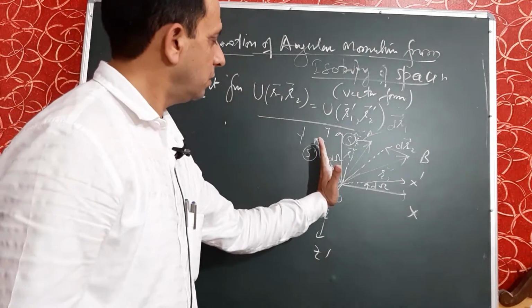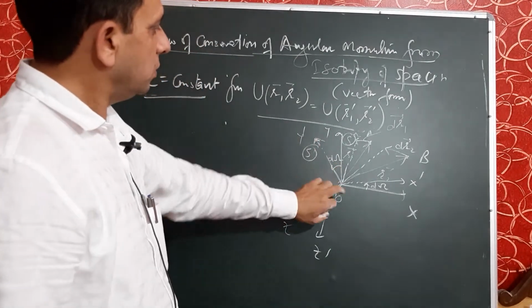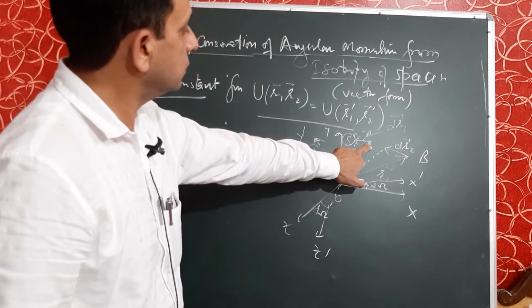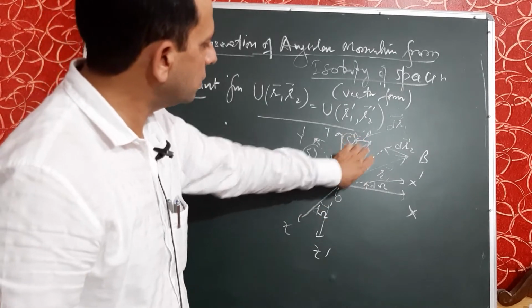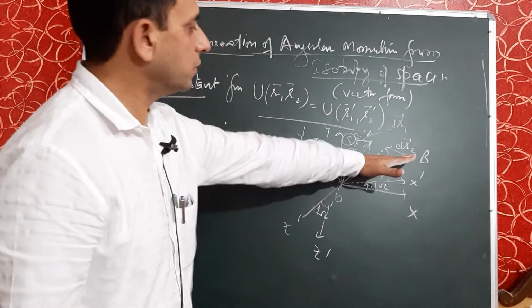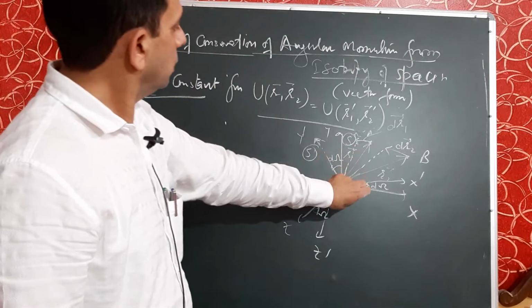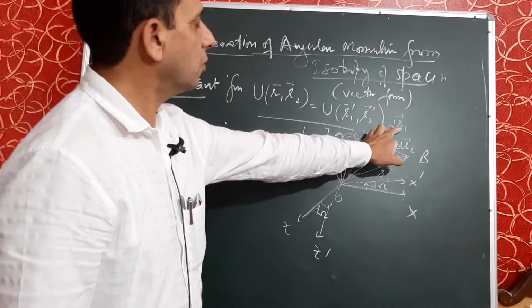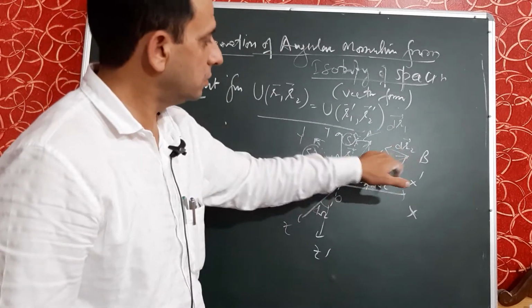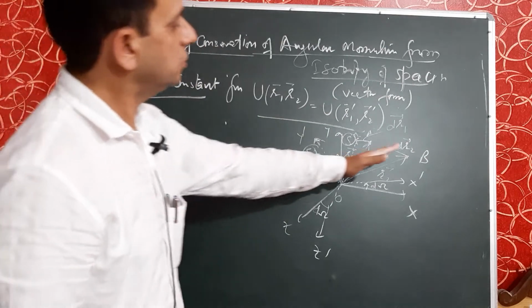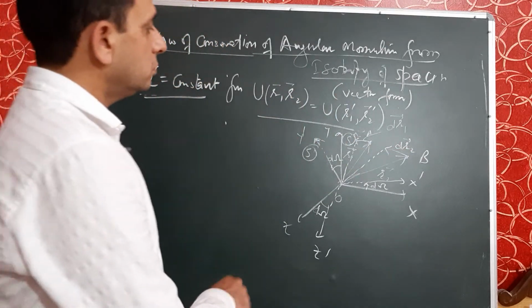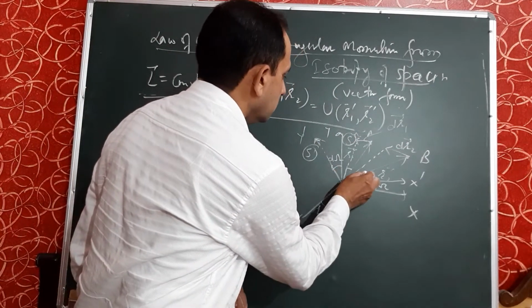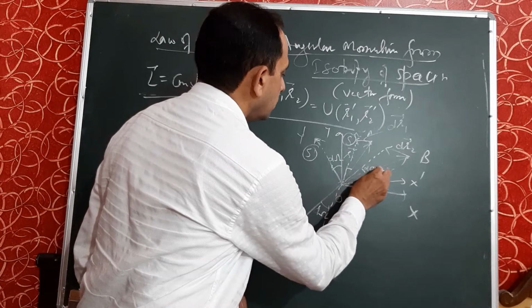Actually, the frame S' is rotating with a small angle, but we will show the effect of rotation on the particles. The particle A is lying near the origin and B is farther from the origin. So, near the shift is small, that is dr1, and when the particle is lying far from the origin, then the shift is dr2, but the angles are the same. Both angles are d omega.